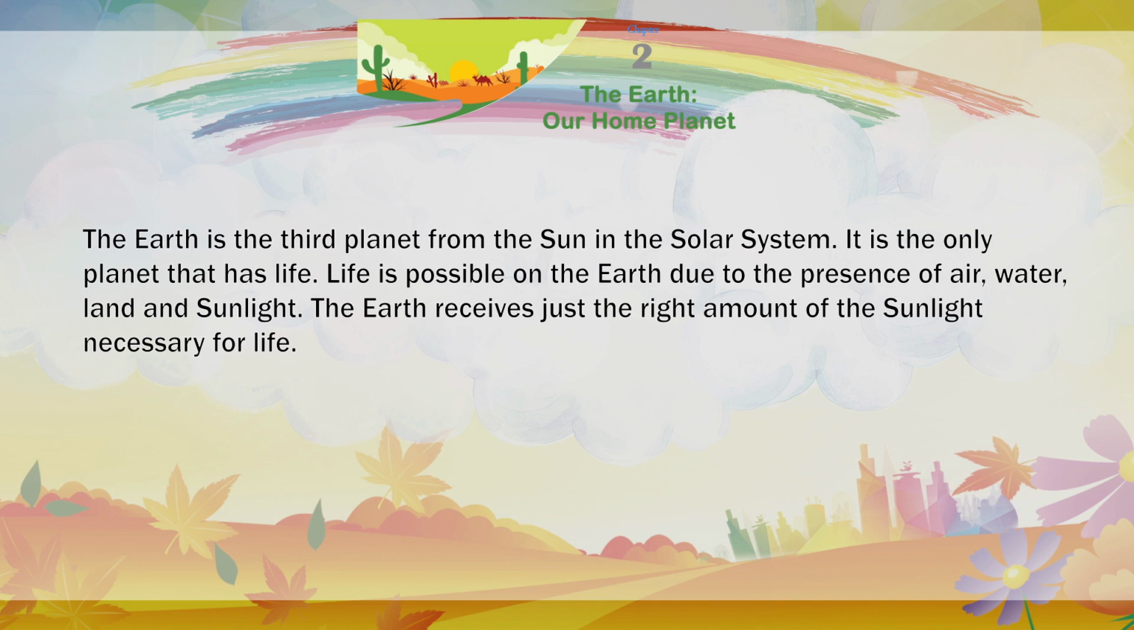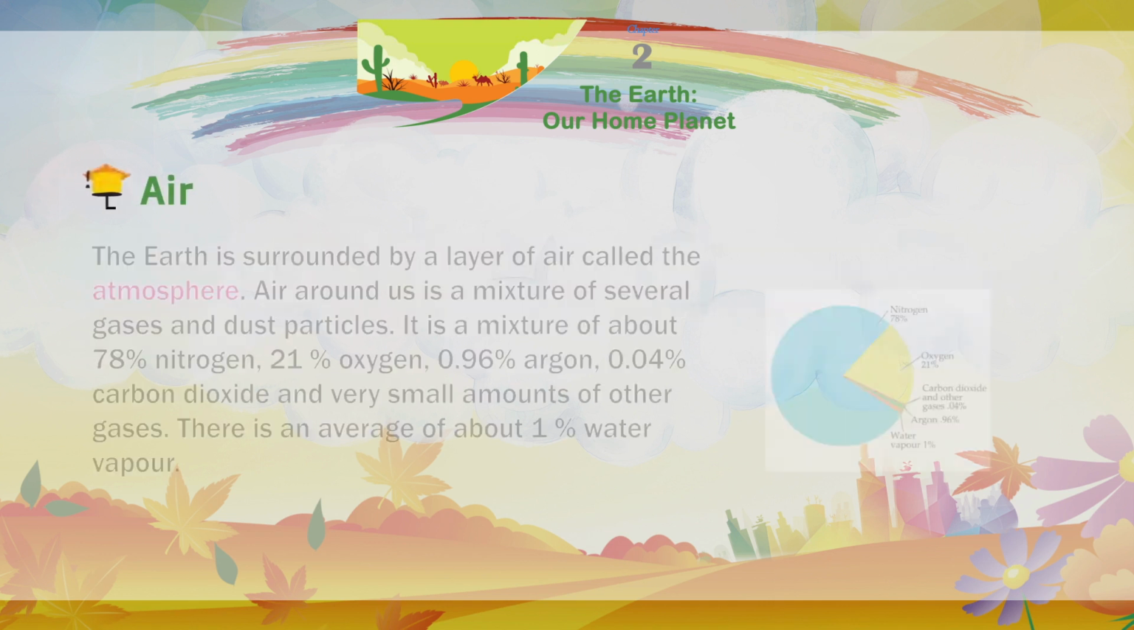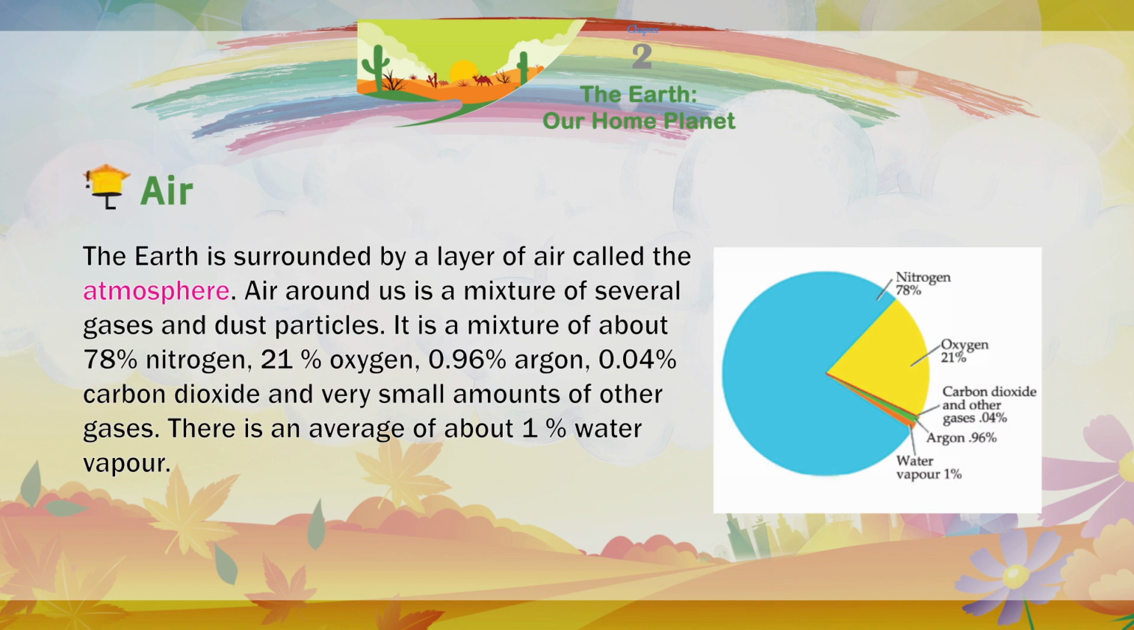Life is possible on the Earth due to the presence of air, water, land, and sunlight. The Earth receives just the right amount of the sunlight necessary for life. Air. The Earth is surrounded by a layer of air called the atmosphere. Air around us is a mixture of several gases and dust particles.